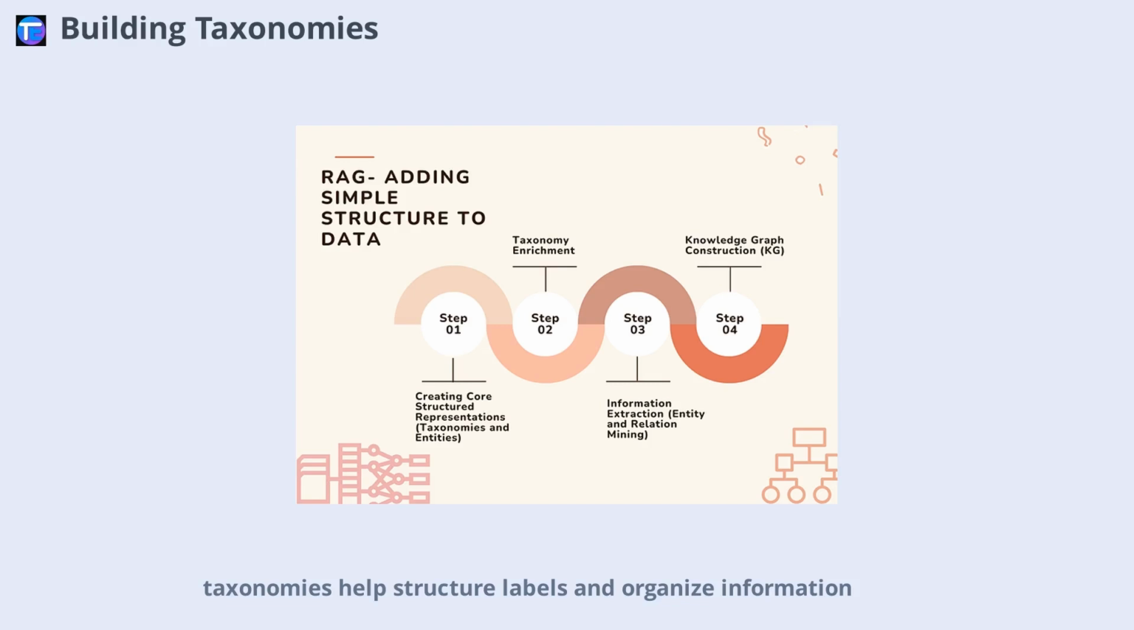In text mining, taxonomies help structure labels and organize information. Construction starts with a basic seed, which is then expanded and refined. Tools like HiExpan and Corel automate this process, growing the taxonomy step by step and ensuring that each group of child nodes remains coherent and relevant. This foundational structure is crucial for organizing domain knowledge.